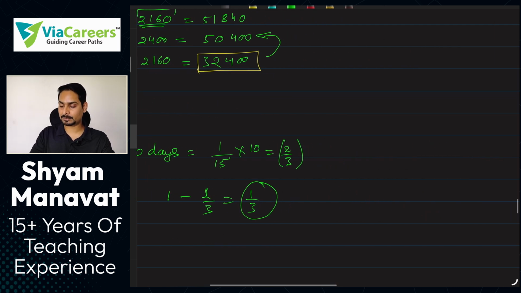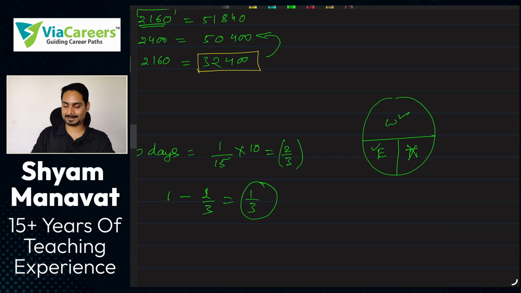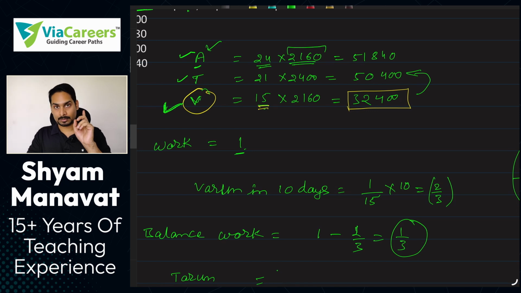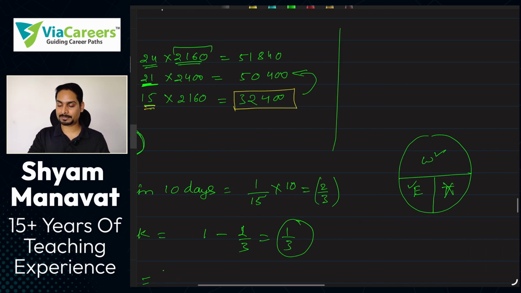So time, if you remember how we learned the work and time formula: work equals efficiency into time, or efficiency is work upon time. So if we need to calculate time, we need to see what? Work by efficiency. So what is Tarun's efficiency? Tarun's efficiency, to complete 1 day work, how much work will he be able to complete? Efficiency of anyone is work per day. So Tarun is able to complete the work in 21 days. Now if work is 1, that means Tarun's efficiency should be what?